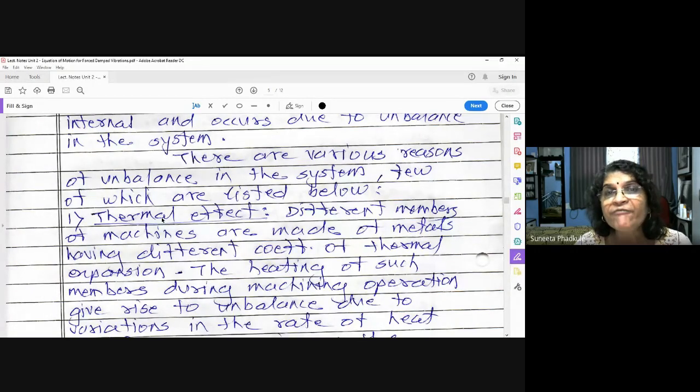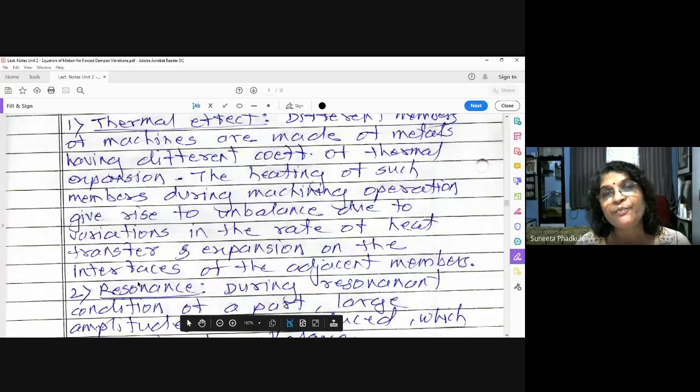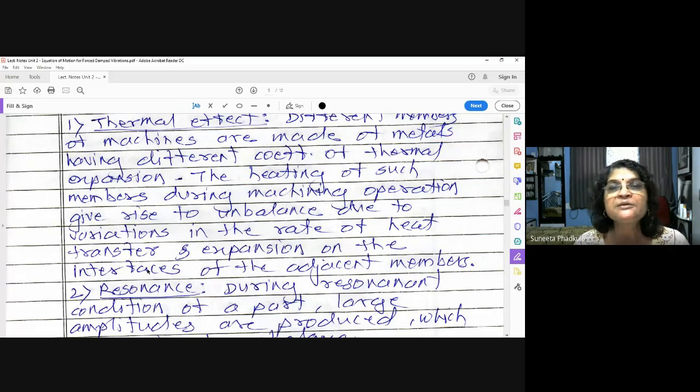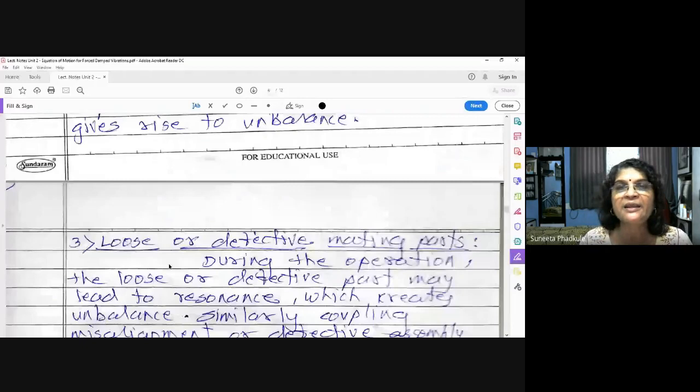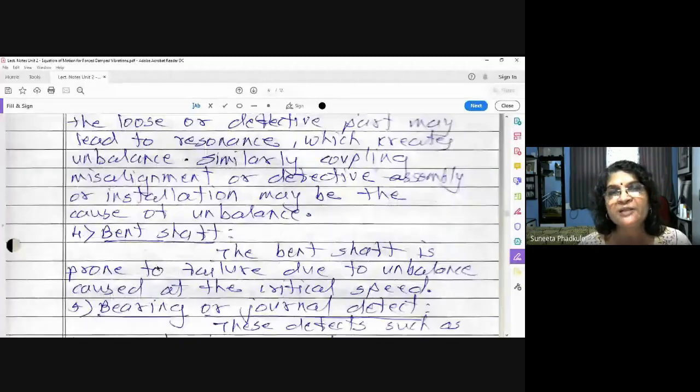Because of the thermal effect: metals have different coefficients of thermal expansion, and when they are joined together, their rates of expansion are different, so at the interfaces of adjacent members, vibrations may be created. Then resonance; I already told you that resonance will create large amplitude vibrations. Then loose and defective mating parts: if parts are loosely fitted, or there is a defective nut, shaft or bearing, then also unbalance will be created. Or the shaft is not perfectly straight, it is a bent shaft; that will also create unbalance in the system.